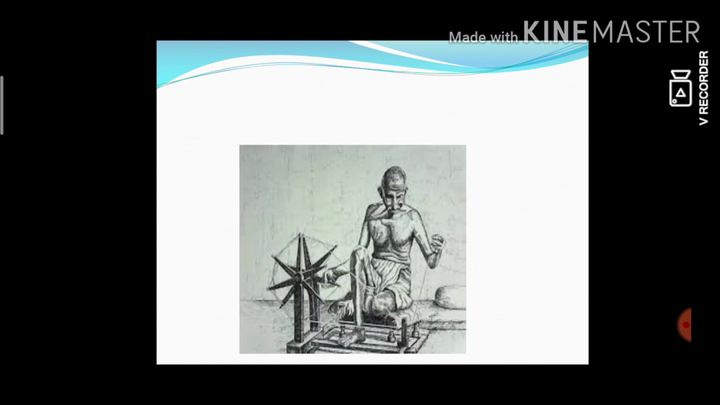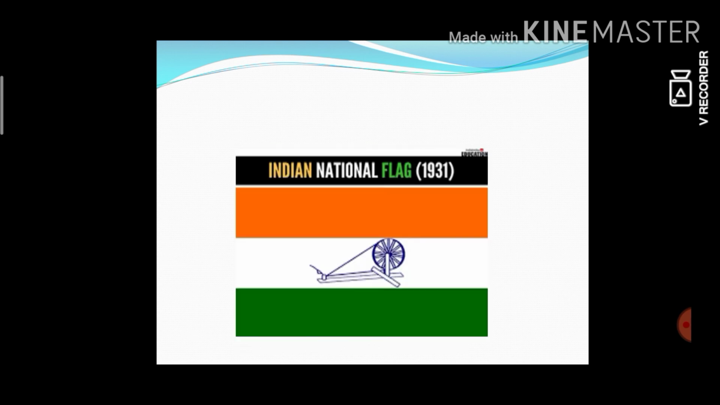See this picture. Who is he? Yes, Mahatma Gandhi. What did he do? Yes, this is the charkha machine. Mahatma Gandhi initiated the Swadeshi movement by taking up the charkha. In this Swadeshi movement, he encouraged Indians to spin their own cloth. The charkha became a symbol of self-sufficiency and freedom. So the people wanted to make their own clothes. The first national flag was designed with the charkha.